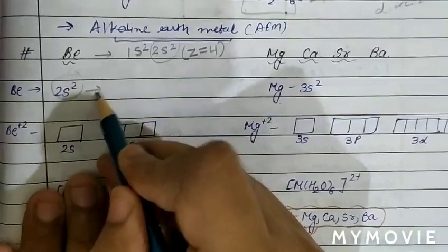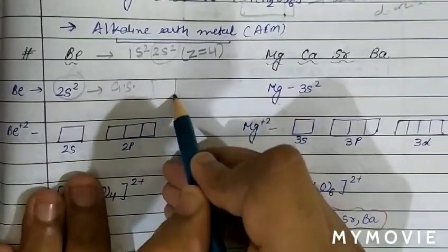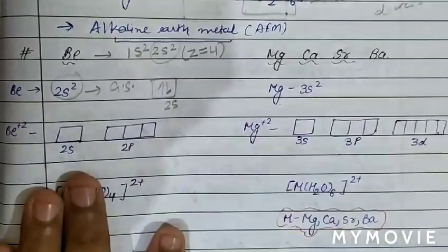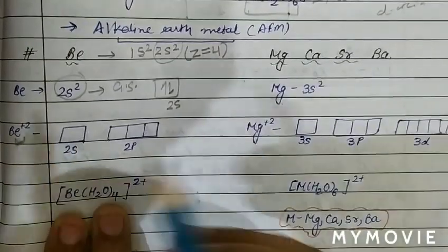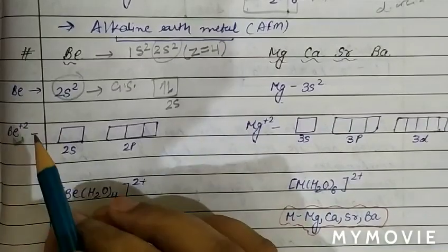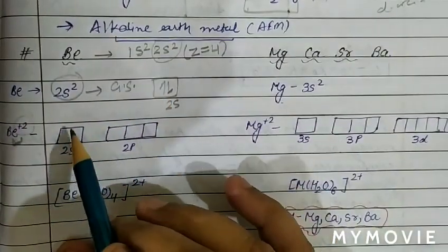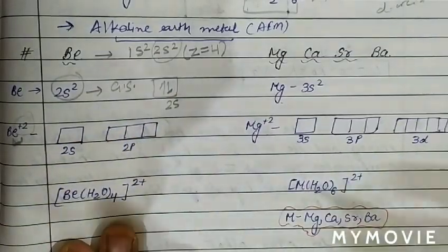So this is the ground state. 2 electrons are present in the 2s orbital. Now beryllium is converted into beryllium 2+ ion. So now these 2 electrons are removed. Now 2s becomes vacant, and also the second shell has vacant p orbitals.